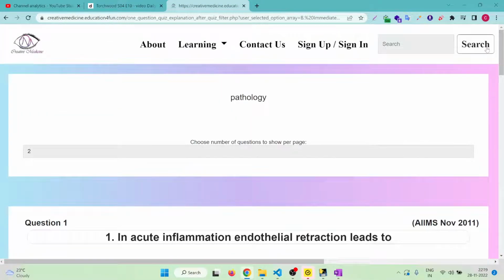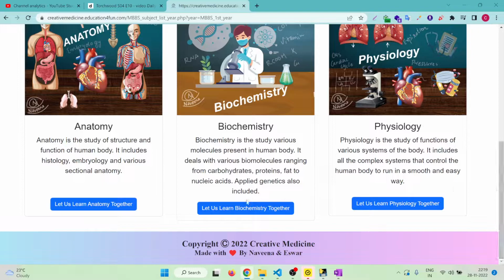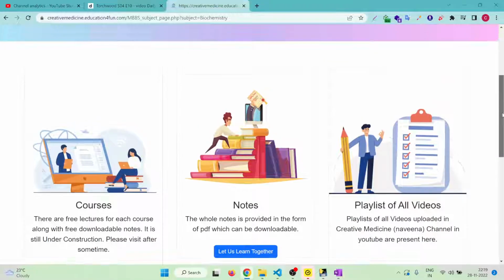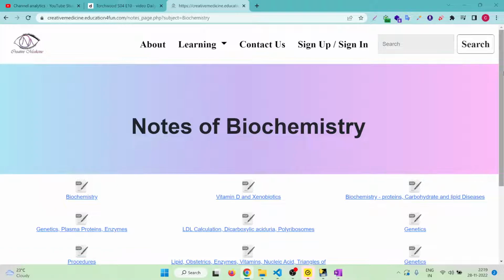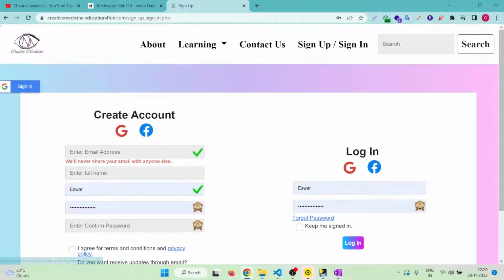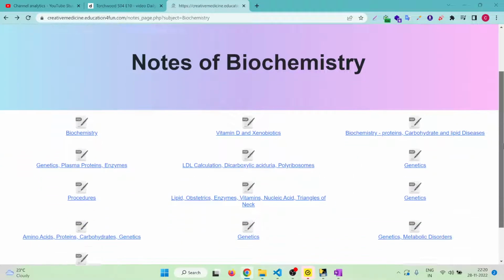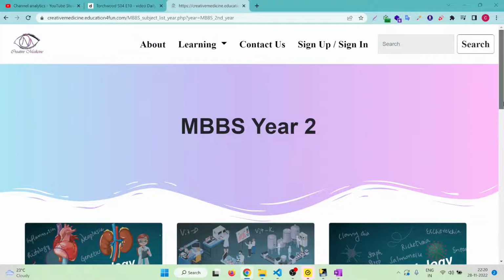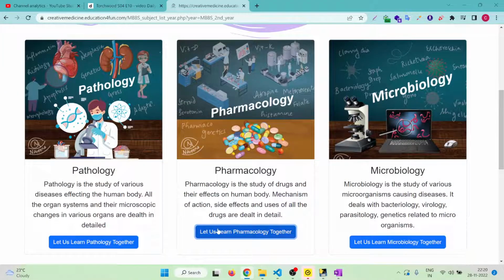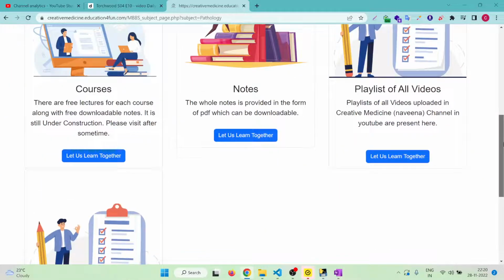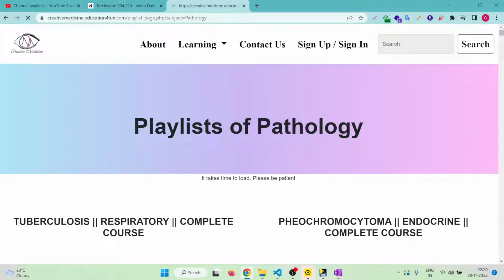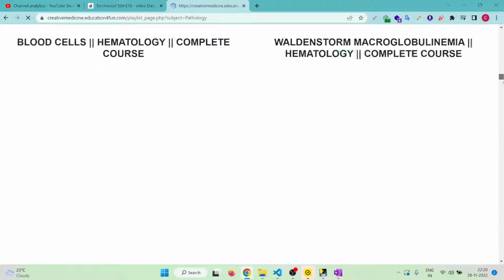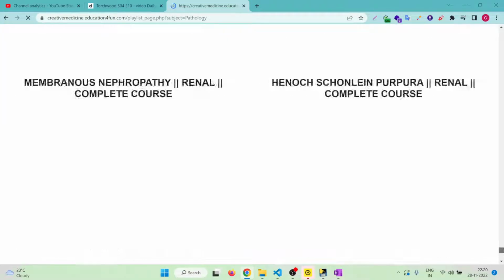So the quiz takes time. Right now, for each and every subject, the notes and the playlists are being uploaded. Each and every note can be downloaded. Logging in and signing up can be done, but it is not necessary right now. If you want, notes can be freely downloaded, and even the playlists can be freely watched. The main reason for the playlists is to make finding the topics easier.